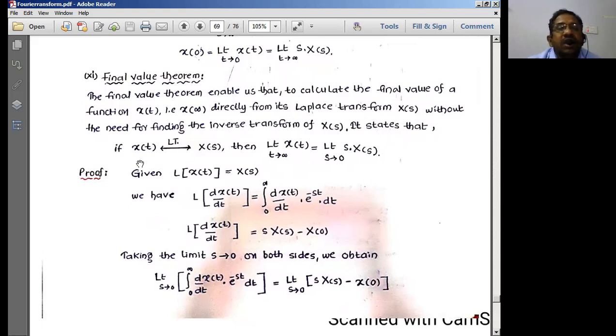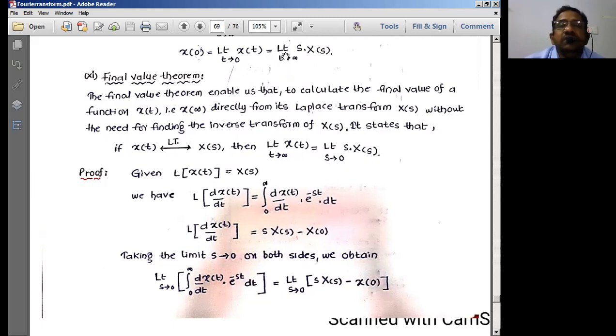So it states that if x of t and X of s form a Laplace transform pair, then what we can have is limit t tends to infinity, because it is the final value theorem. Therefore limit t tends to infinity of x of t will be seen in the s domain as s into X of s for s tends to 0.